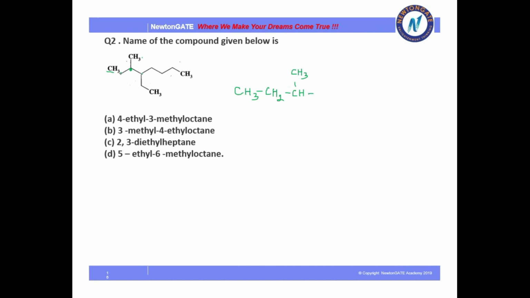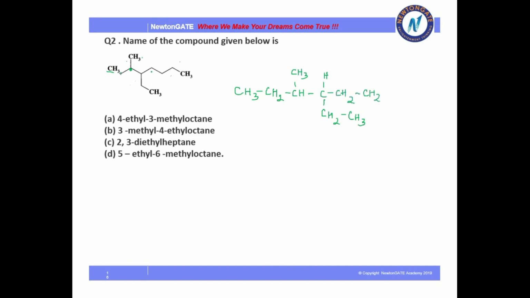Then I will move to this carbon. Here there are two carbons attached as a substituent group, like this, CH2 and CH3. So basically this is an ethyl group. Then the rest are like this, CH2, CH2.